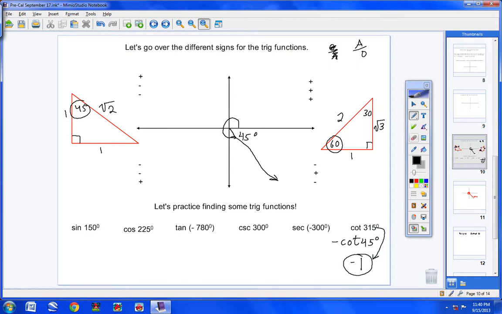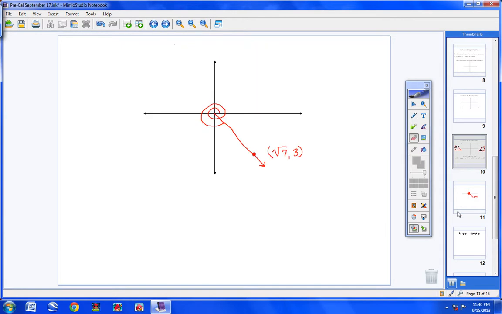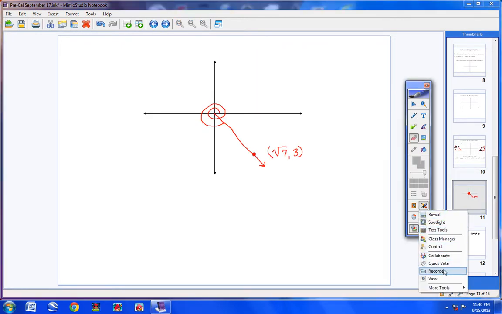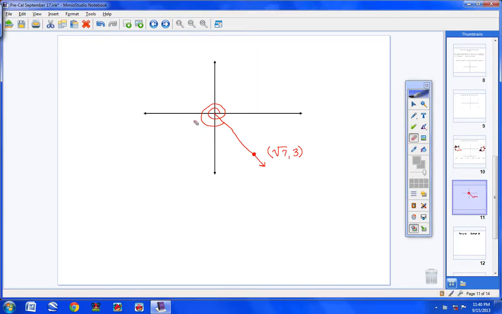We did a bunch of these. We just totally solved a bunch of trig functions on angles that were either negative or larger than 90 degrees. So really good job, pretty good stuff. Okay, let's move on and try some more difficult problems. Go ahead and copy this in your notes as I'm talking.